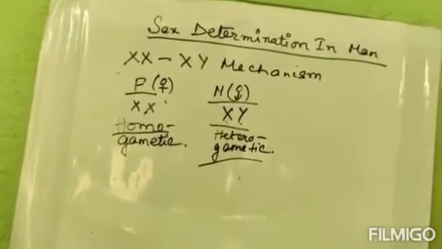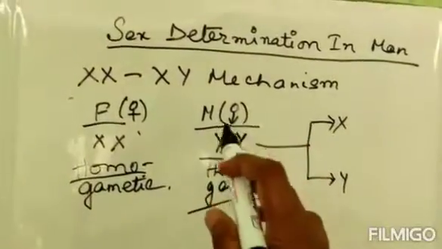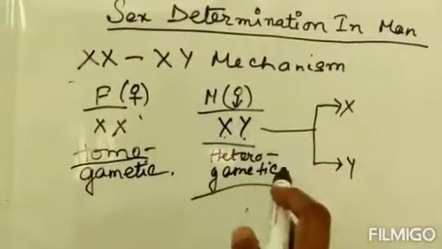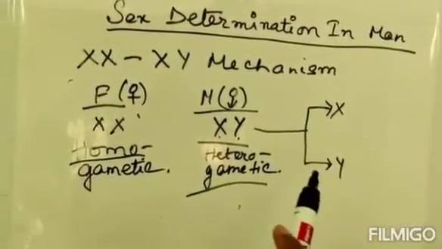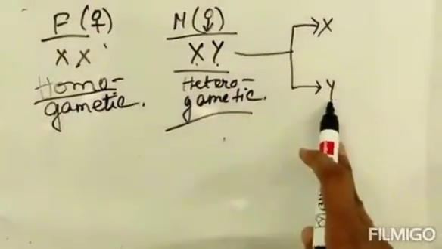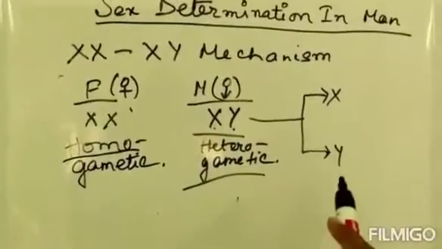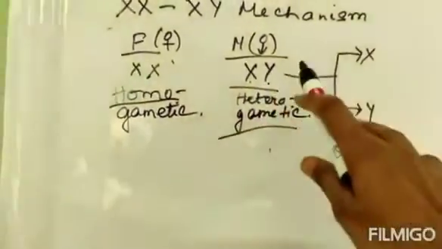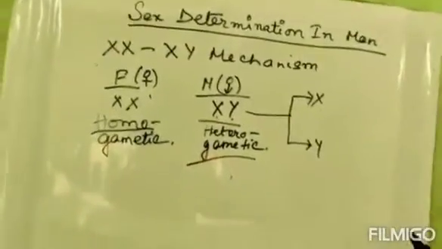Now the next topic. We can see that the males are having two types of gametes, X and Y. Now they will form two types of sperms. One sperm will contain the X, another sperm will contain the Y. Obviously one sperm cannot contain both of them. Each of these gametes must be contained in two different sperms.